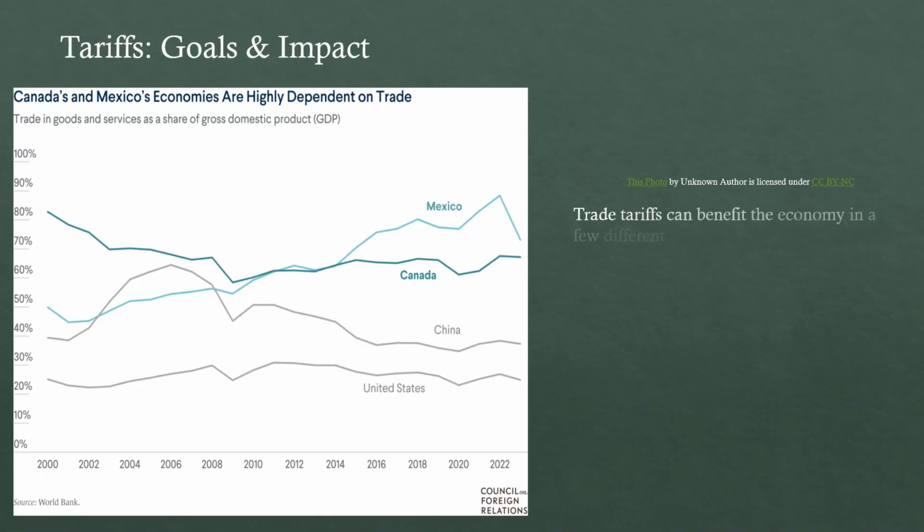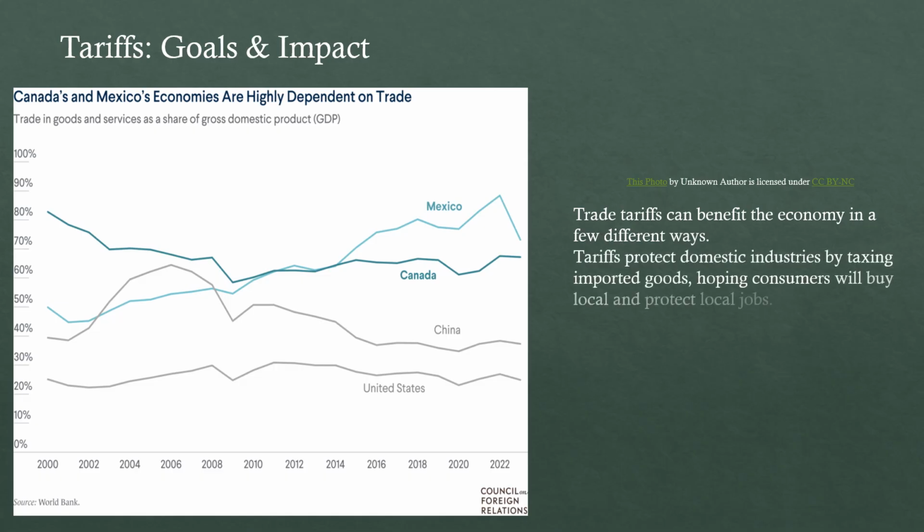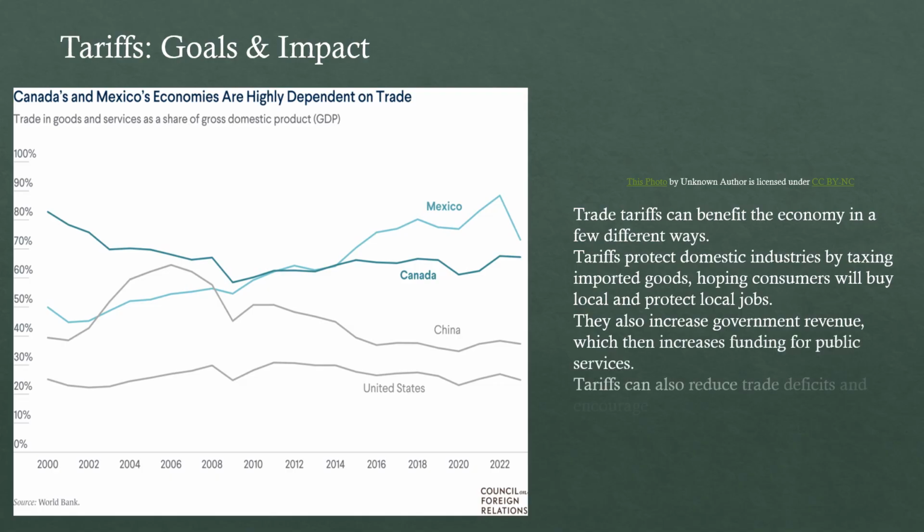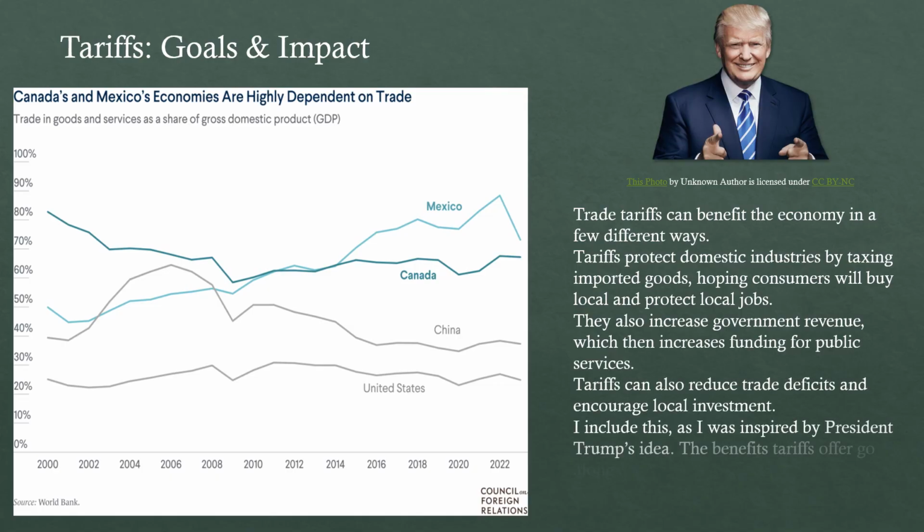Tariffs, goals, and impact. Trade tariffs can benefit the economy in a few different ways. Tariffs protect domestic industries by taxing imported goods, hoping consumers will buy local and protect local jobs. They also increase government revenue, which increases funding for public services. Tariffs also reduce trade deficits and encourage local investment. I include this as I was inspired by President Trump's idea. The benefits tariffs offer go along with my proposal of a circular economy.